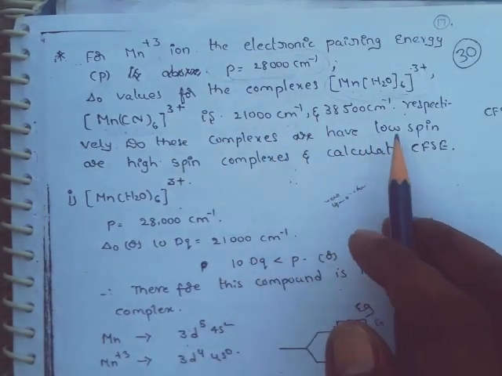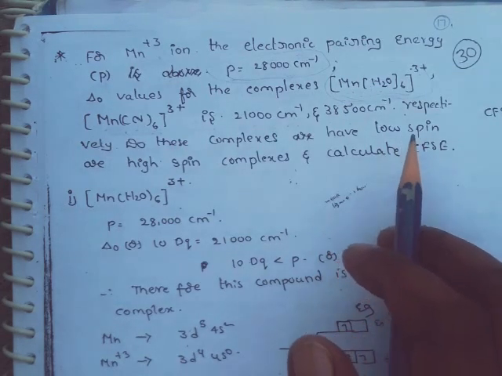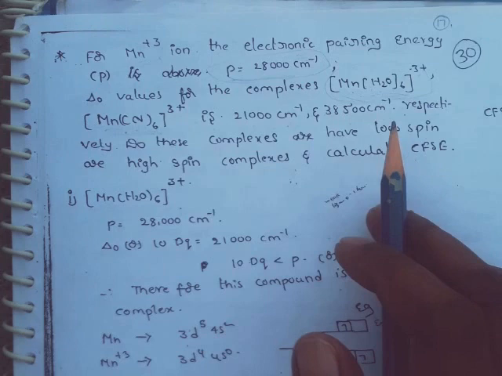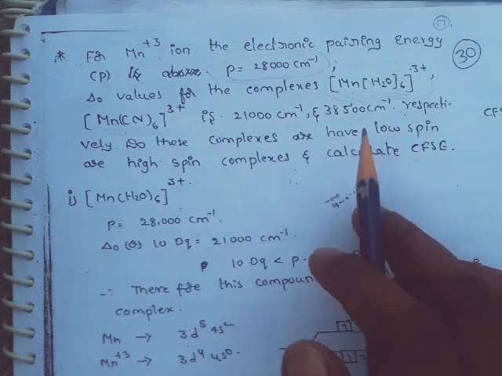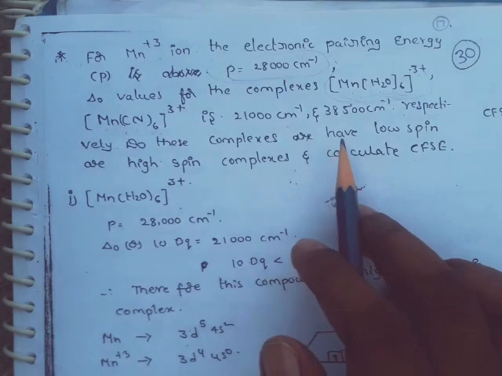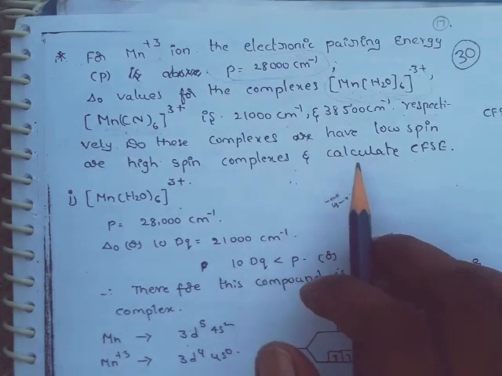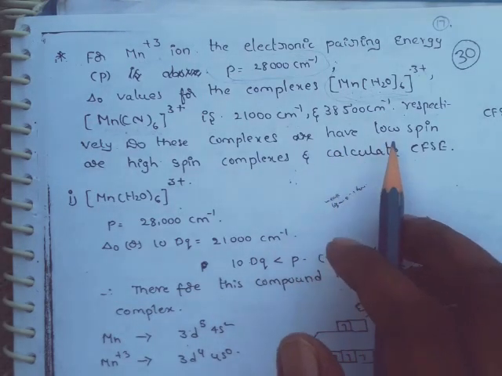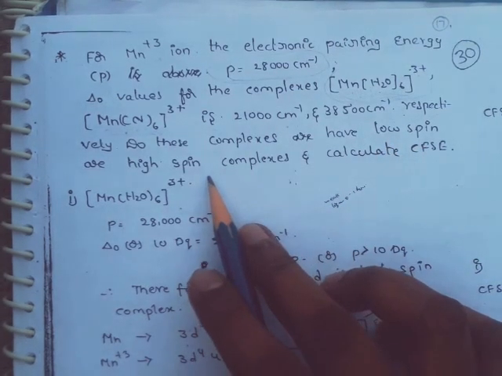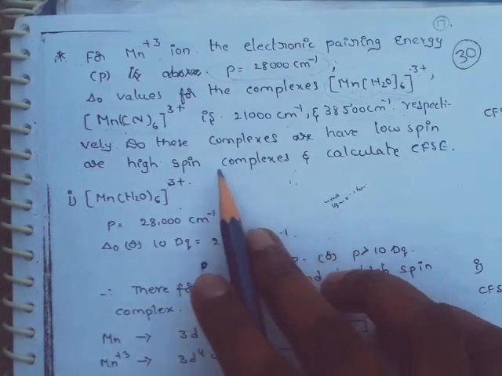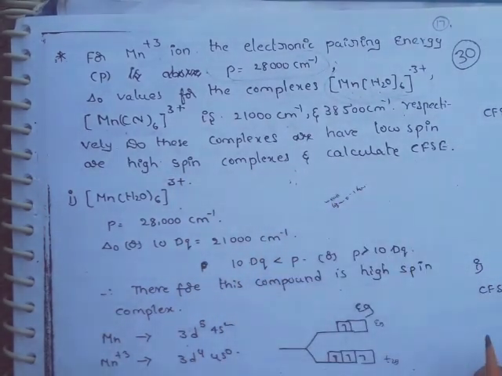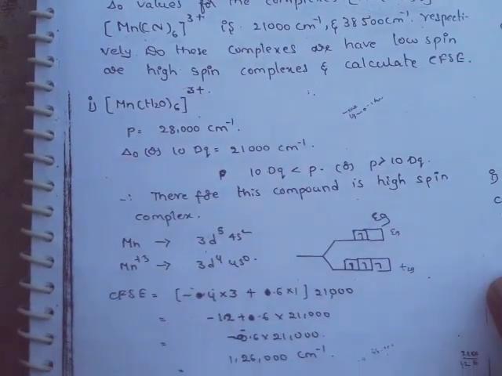As you know very well, if delta O is greater than P, then they are strong field complexes. If delta O is less than P, then they are weak field complexes. Strong field complexes are also known as low spin complexes. Weak field complexes are known as high spin complexes. With this information, let us go through this.